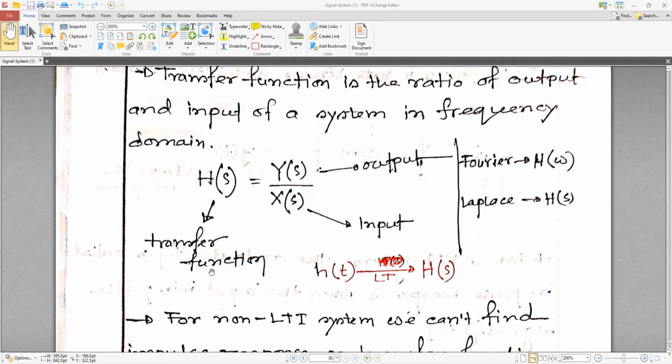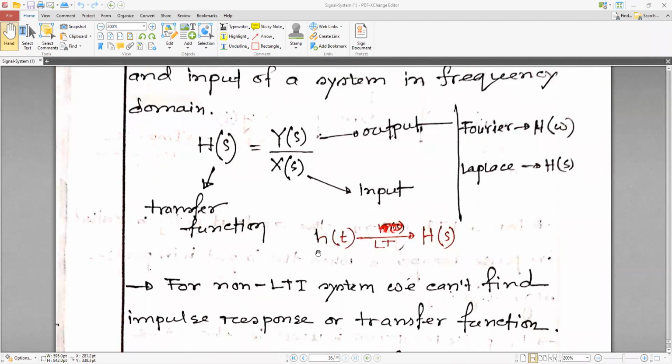So H(s) is the transfer function, Y(s) is the output and X(s) is the input. After the Laplace transform, y(t) in the time domain becomes Y(s), and x(t) in the time domain becomes X(s) in the frequency domain.